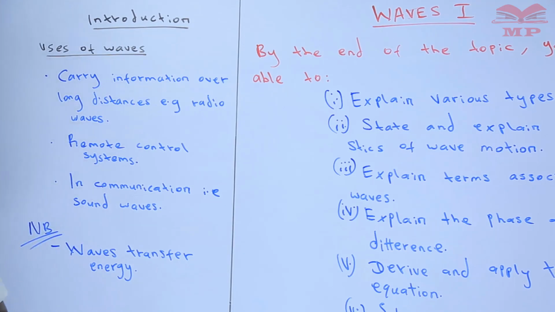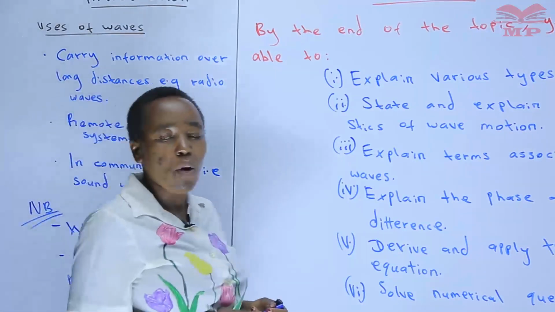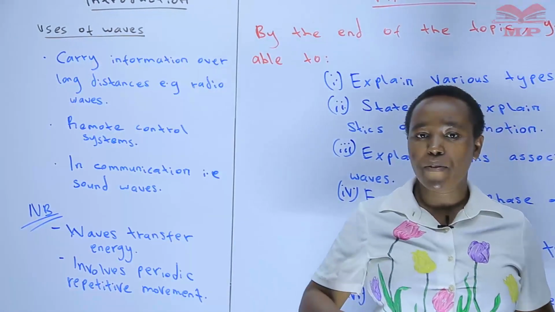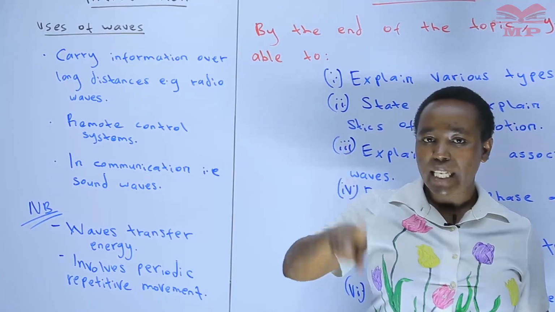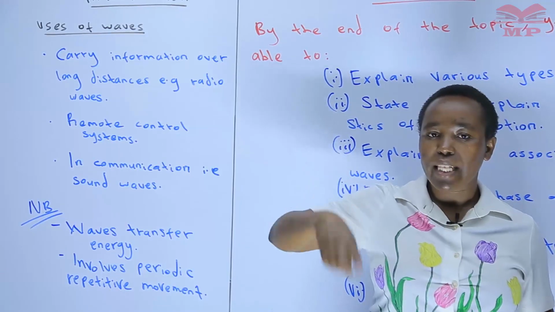So that is key. Then it involves periodic, repetitive movement. Like for example, when you use a rope and you want to produce some waves and you move it on one side, you'll find that there'll be, that's what we are calling the waves.